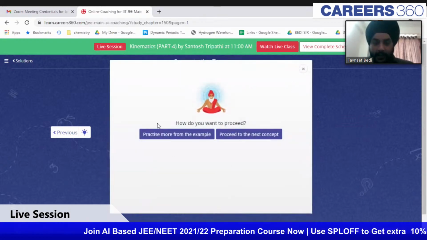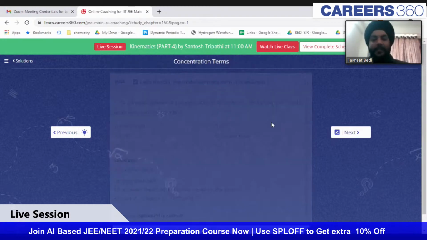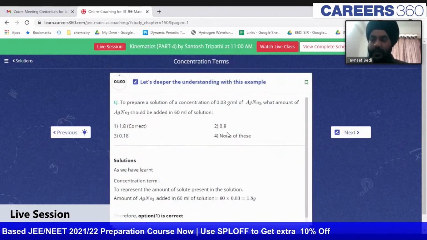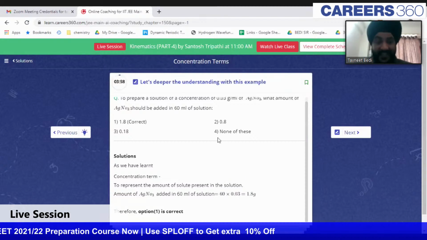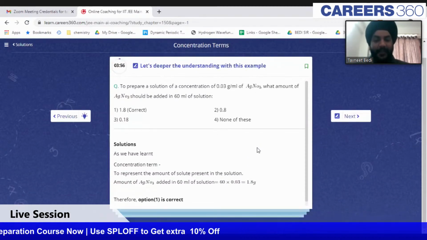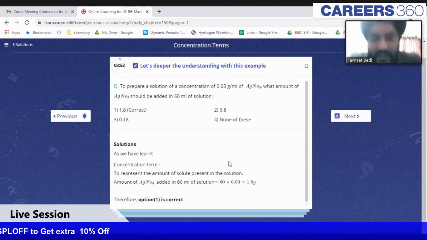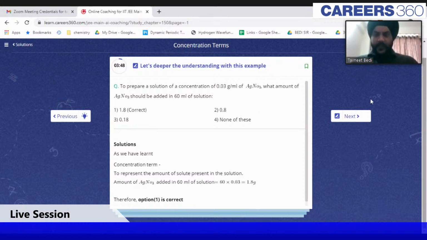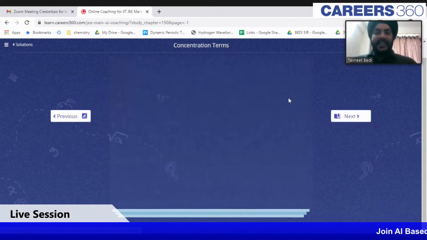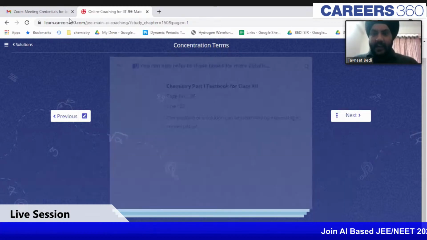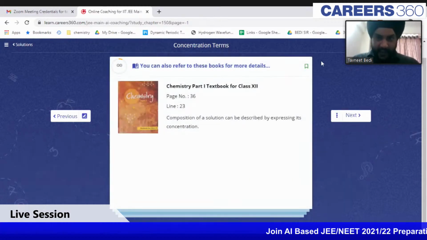Then you can practice more from the examples. There are questions in the form of examples also. There are questions in the form of questions as well. So example questions are simply present there. You just need to read them. You just try and solve them on your own along with the solution which is given to you. So this is the AI coach, guys. This is a very interesting thing that we have built over here.